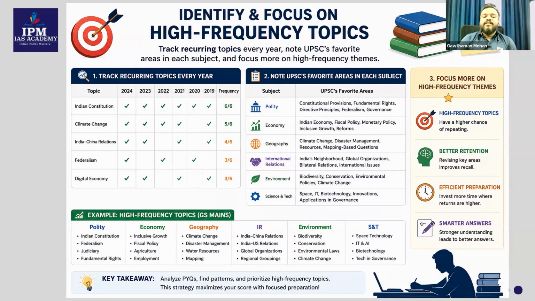Now, for example, there are some high frequency topics in general studies mains also listed here: from polity, federalism, judiciary, fundamental rights. Then from economy, inclusive growth, fiscal policy, agriculture, employment. In geography, climate change, disaster management, water resources, mapping, etc. Many of these topics are overlapping, which means they will come in prelims and also in mains. So your preparation will be much simpler. You'll be able to manage the allocation of your time really well. Please do it effectively. This is going to help you a lot.